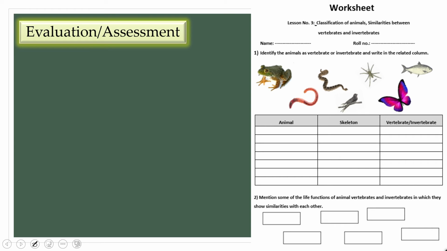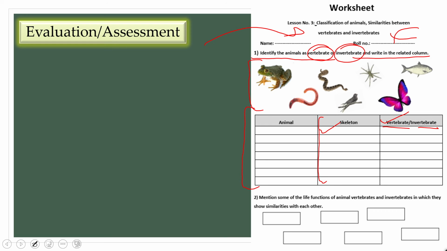So my dear students, for the assessment, you can simply download this worksheet from the description of this video, or you can get it in print form by your teacher. So my dear students, first of all, you will write down your name and your roll number, and how you will solve this worksheet. Identify the animals as vertebrate and invertebrate and write in the related column. यहाँ पे आप तमाम animals का नाम लिखेंगे, and then आपको यहाँ पे pictures दी गई हैं. आपको जिनके अंदर skeleton present है उनको आप यहाँ लिखेंगे. जिनमें skeleton present, आप कैसा skeleton है इनका, exo है या endo है, आप यहाँ लिखते जाएंगे. फिर आप यहाँ पे उसको categorize करेंगे as vertebrate or invertebrate.